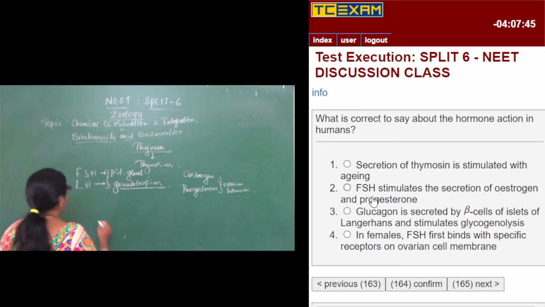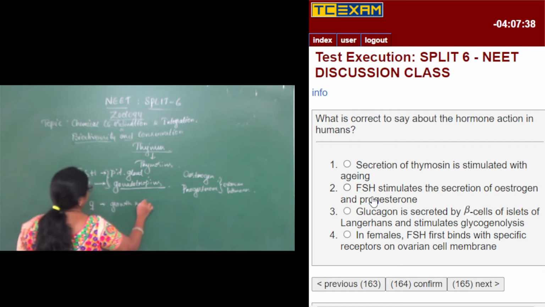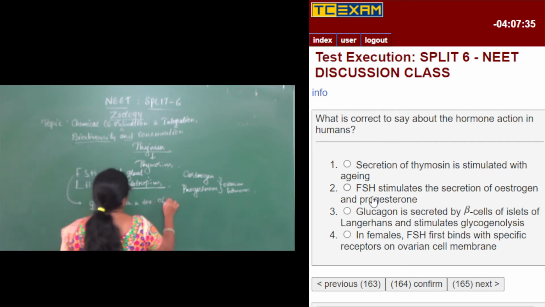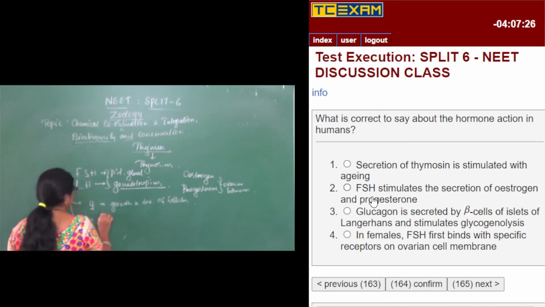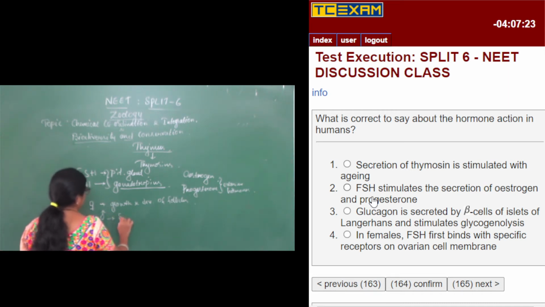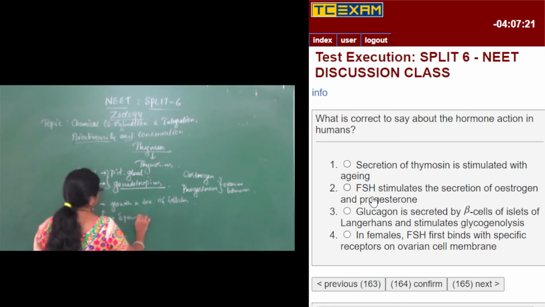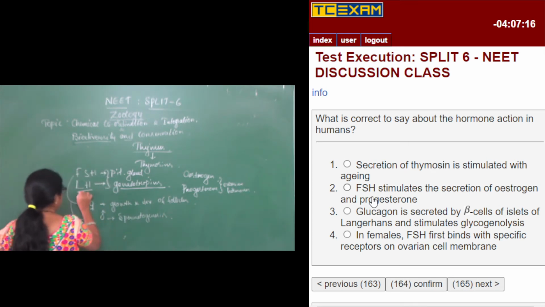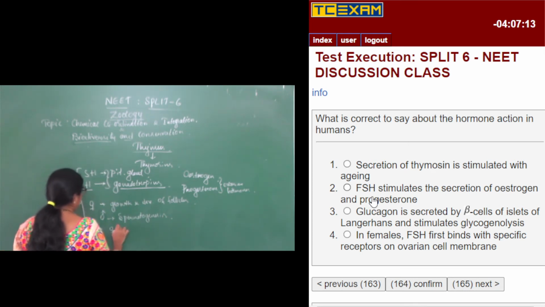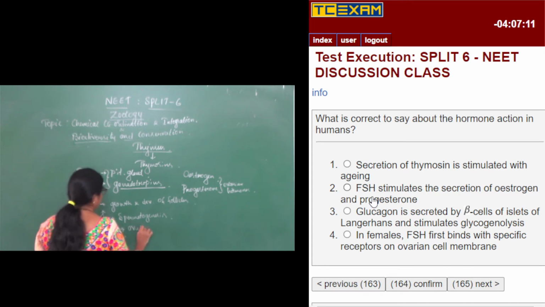FSH, as I have already told, brings about the growth and development of follicles in females. In males, it brings about spermatogenesis. And LH, in case of females, brings about the process of ovulation.